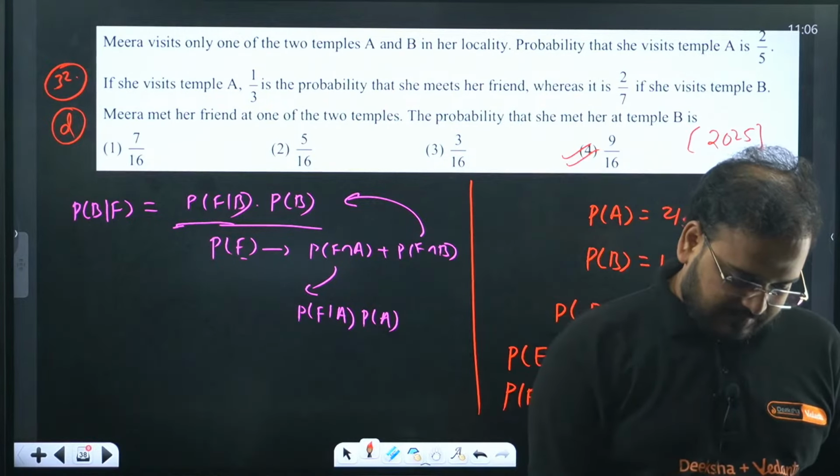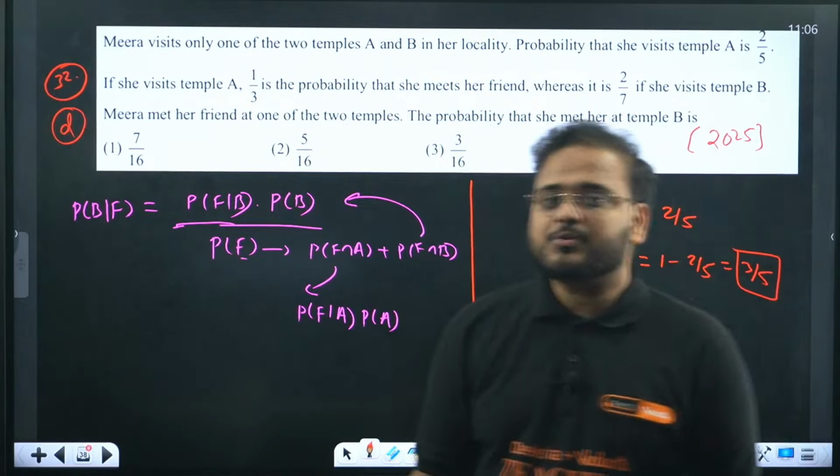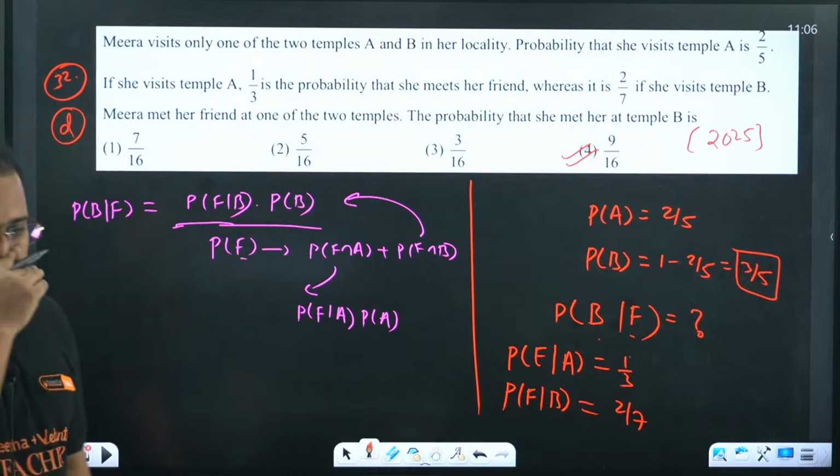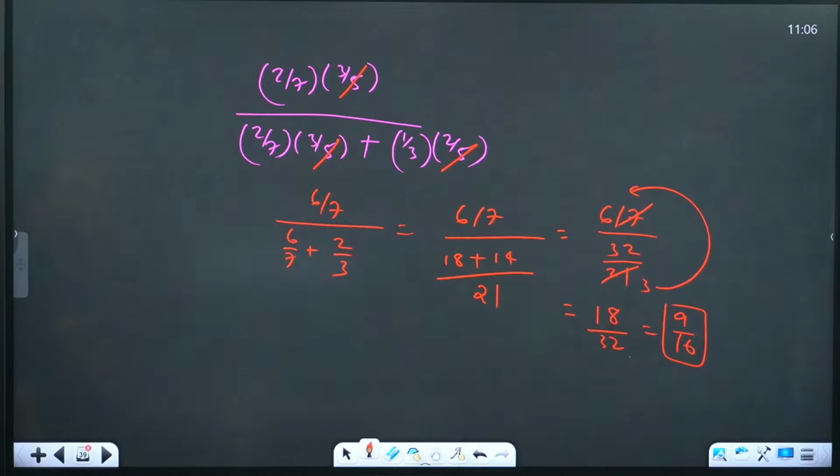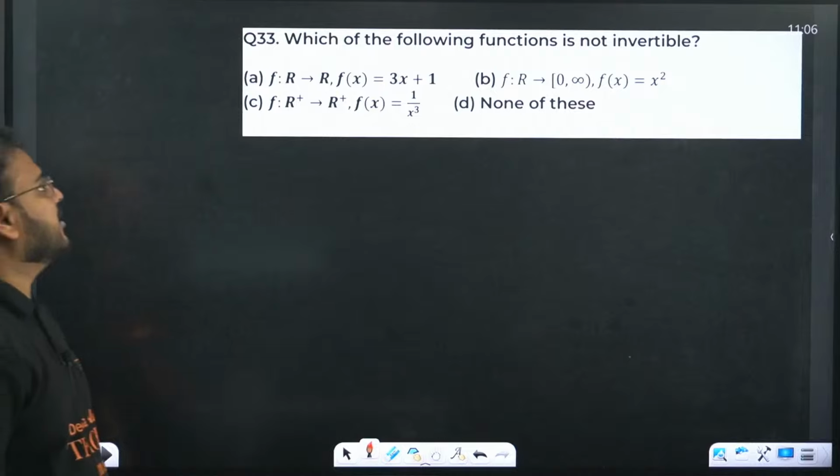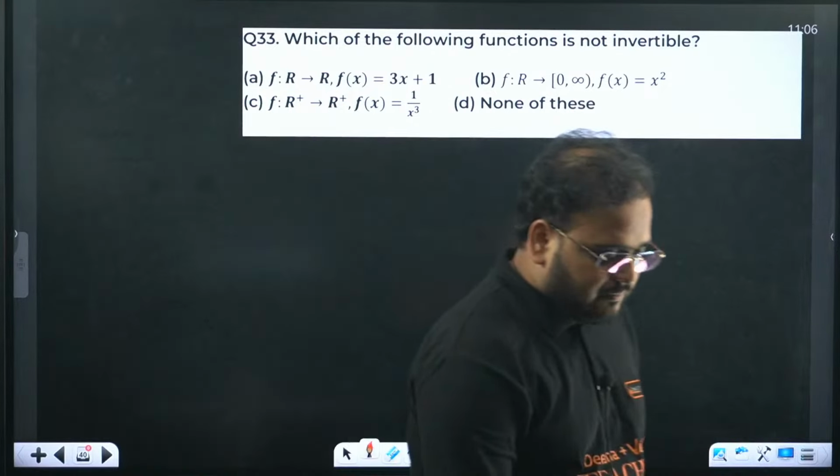Yeah. Hi Divya, how are you? So this question is clear. Anybody has any doubt in this particular question? How to do this? If not, I'll move on. 33 now. Question number 33.